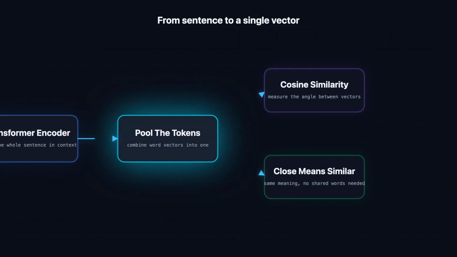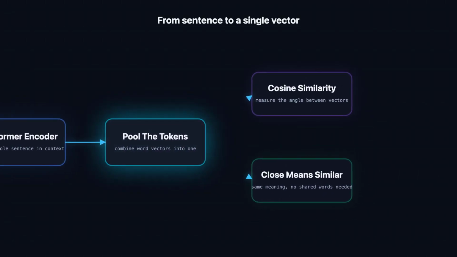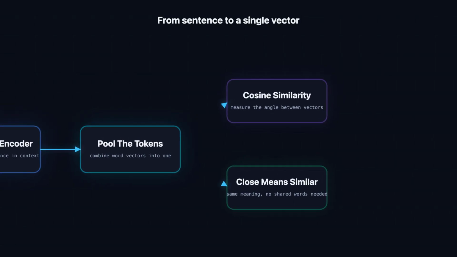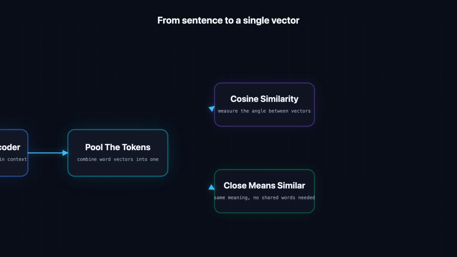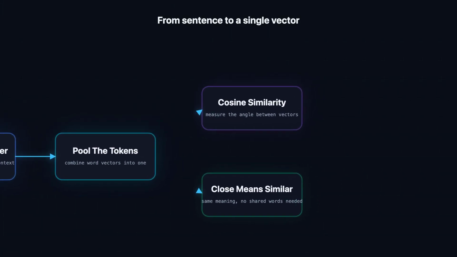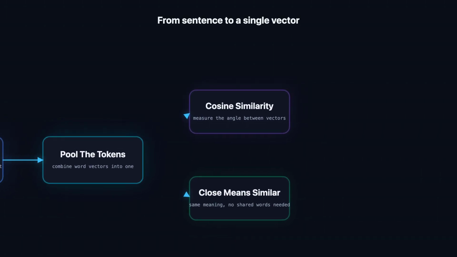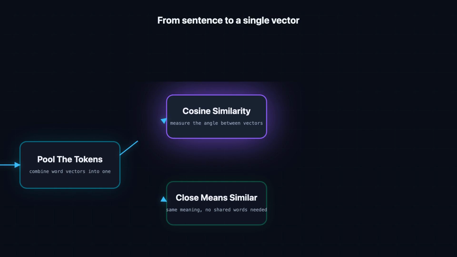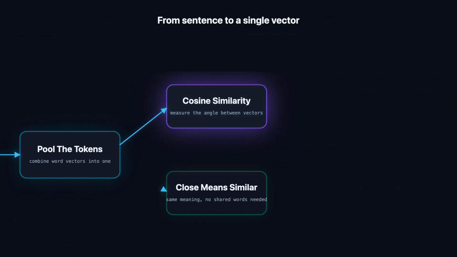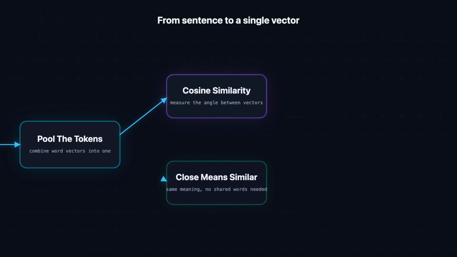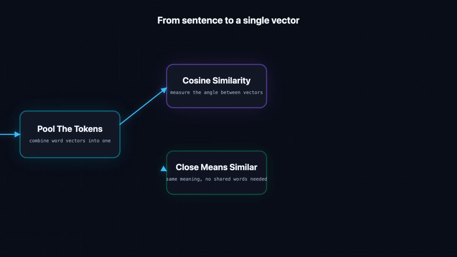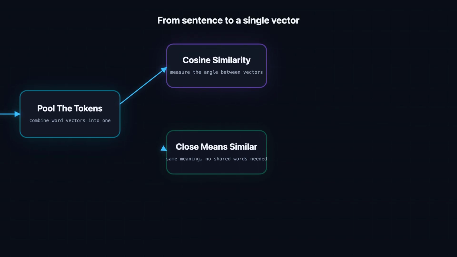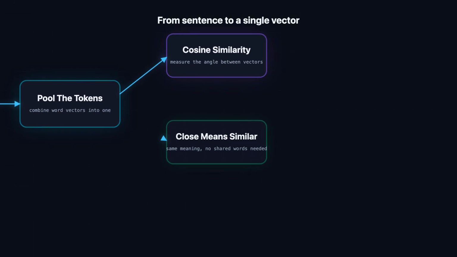Now pool those outputs. The encoder produces one vector per word, so we combine them, often by averaging, into a single fixed-length vector that stands for the entire sentence, no matter how long or short the original text happened to be. That fixed size is the whole point, because it lets any two sentences be compared with the very same math. Compare sentences by measuring the angle between their vectors, the cosine similarity. When two vectors point in nearly the same direction, they score close to 1, while unrelated sentences point elsewhere and score low. It is a single, cheap arithmetic comparison.